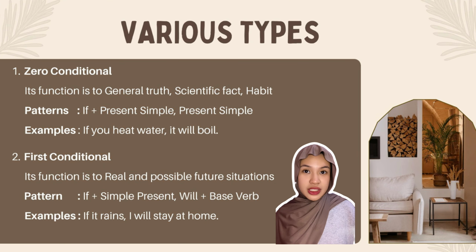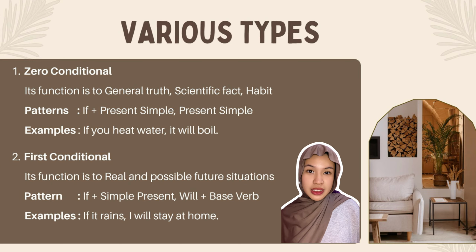Various types. 1. Zero conditional. Its function is to express general truth, scientific fact, habit, patterns. Pattern: if plus present simple. Example: if you heat water, it will boil. 2. First conditional. Its function is to express real and possible future situations. Pattern: if plus simple present, will plus base verb. Example: if it rains, I will stay at home.